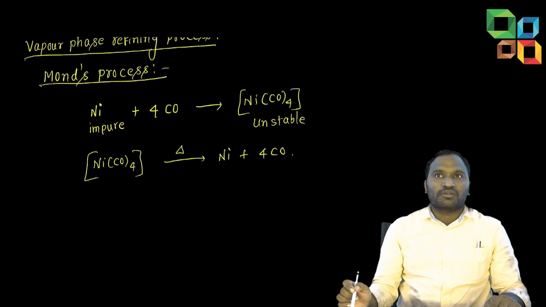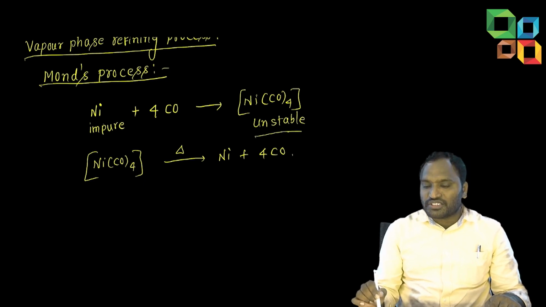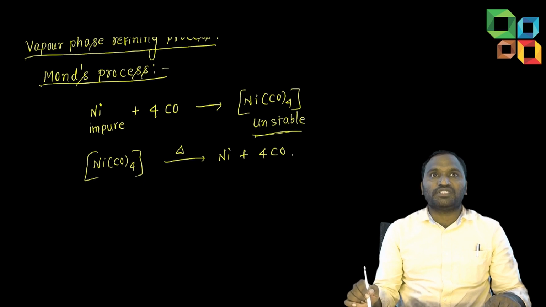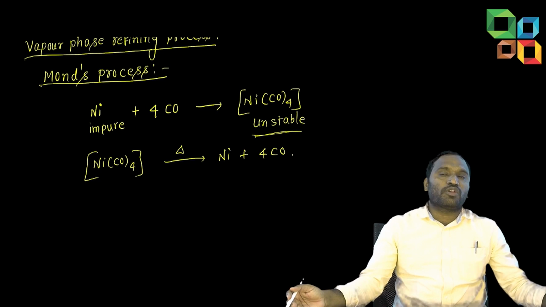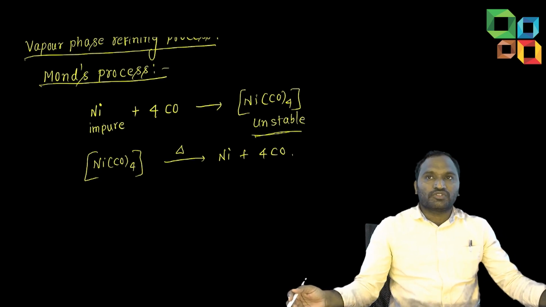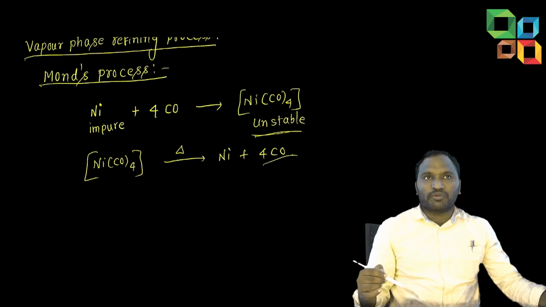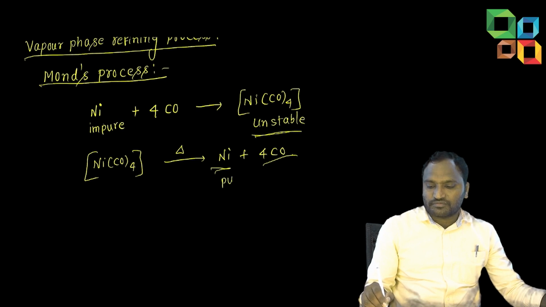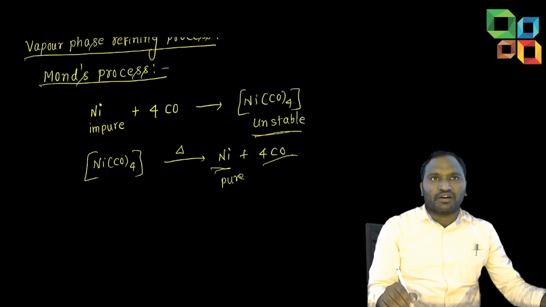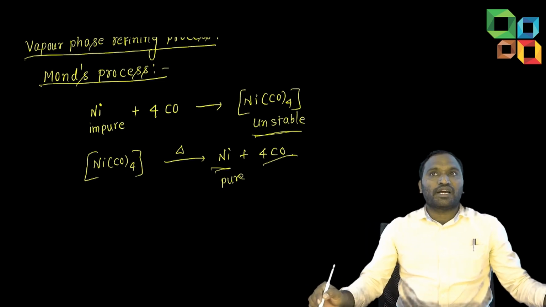Understood, students? By using one suitable reagent, we are forming the complex. And I told you the condition: it must be an unstable complex. If it is a stable one, extraction from this compound is very difficult, and we need to follow one more method. It should form a temporary complex. Soon after heating, the carbon monoxide will leave, and pure nickel we will get. Impure nickel you can write, or nickel with impurities. Understood, students?